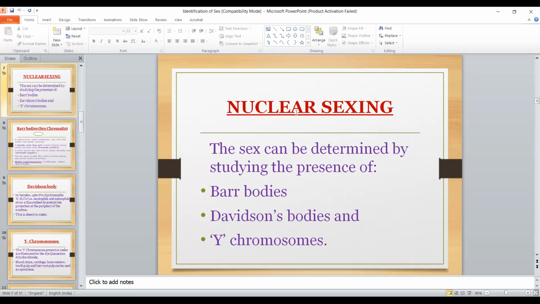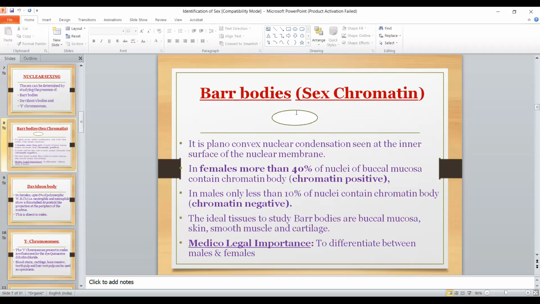Then what are the other methods? Another method is nuclear sexing. In nuclear sexing, what are the different things? That are the Barr bodies. Where are Barr bodies present? In 40% of females Barr bodies are present, while in 6% of females Davidson bodies are present. The Y chromosome is naturally present in males. So that is about nuclear sex.